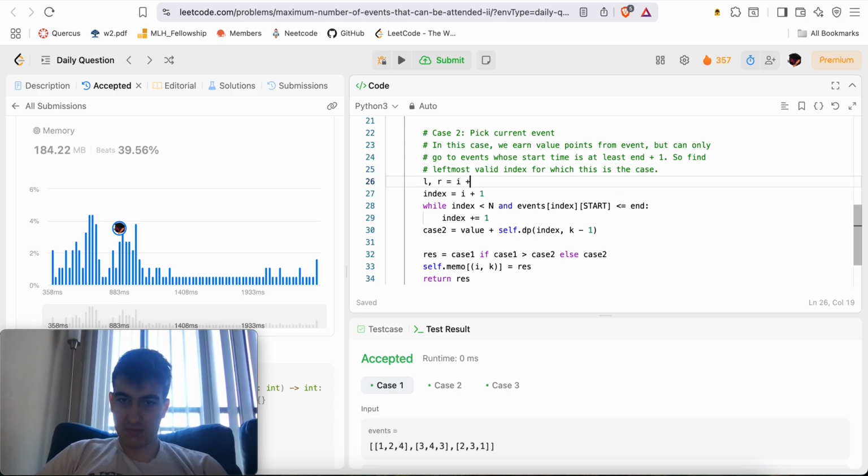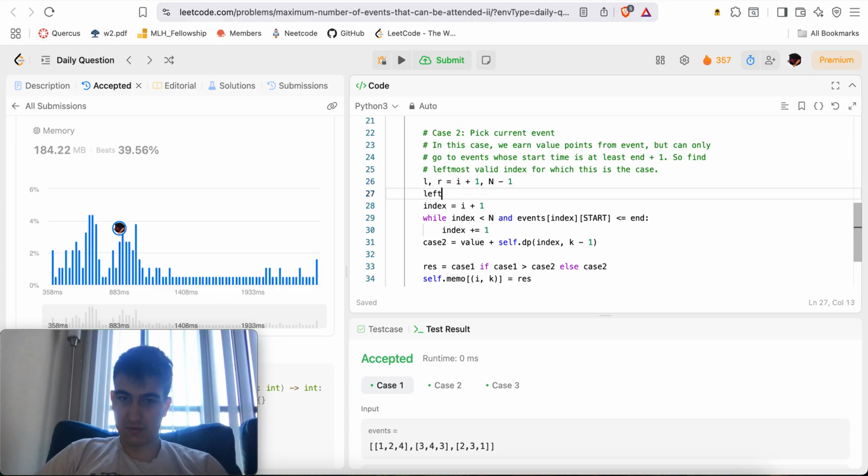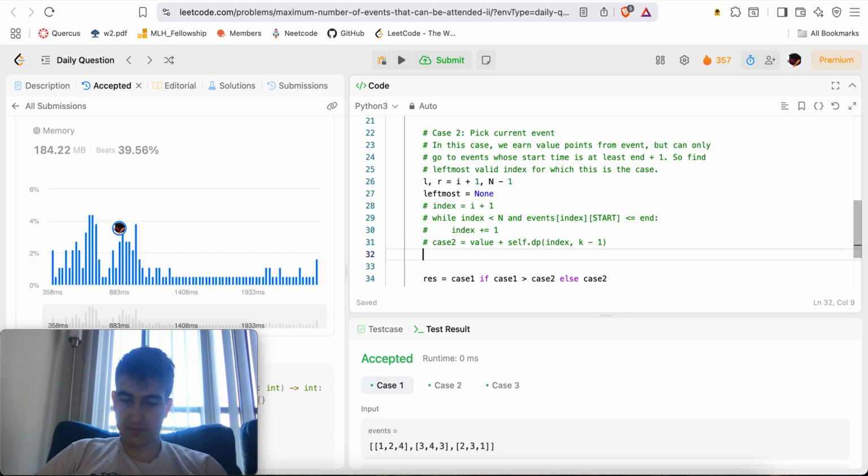L, R is equal to I plus 1, N. We'll say while L less than or equal to R, mid is equal to L plus R over 2.